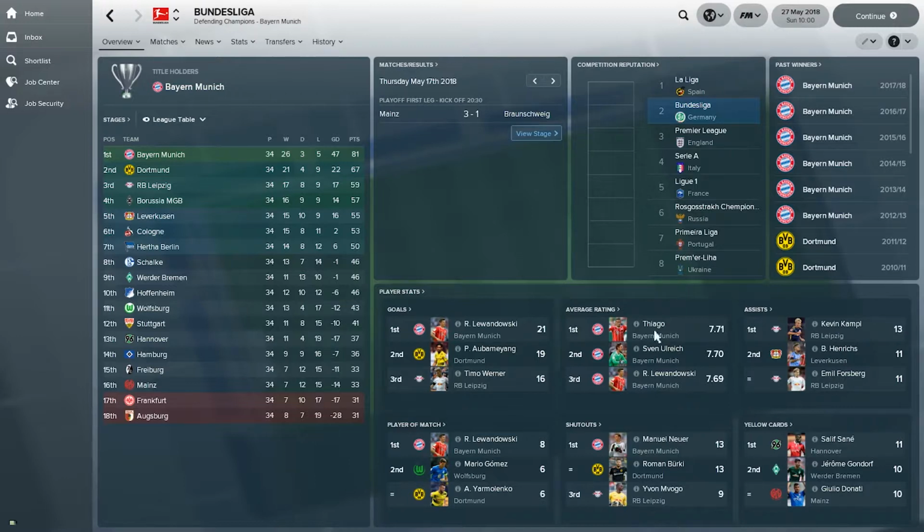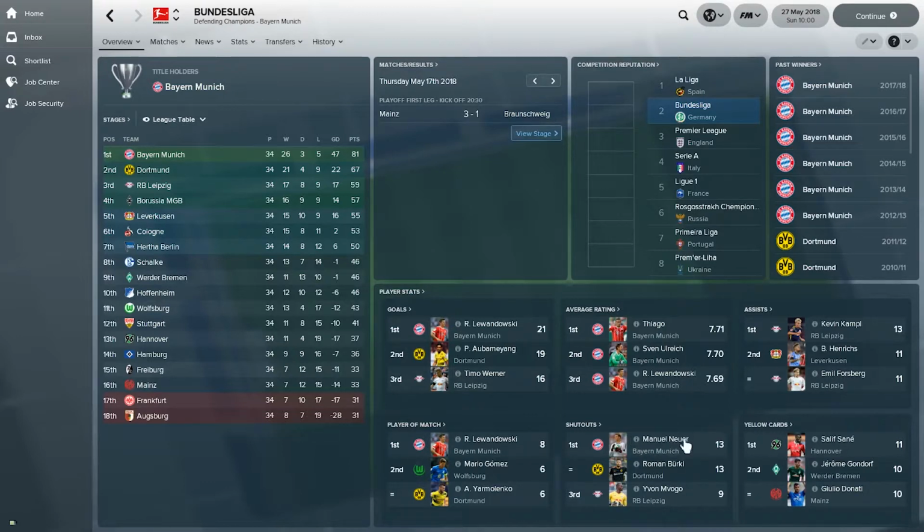We see that Thiago is the person with the highest average rating in Germany with 7.71. Kevin Campbell from Leipzig has managed to get 13 assists and is leading that chart. Player of the Match awards against Robert Lewandowski's name are 8, most of any player in the Bundesliga.